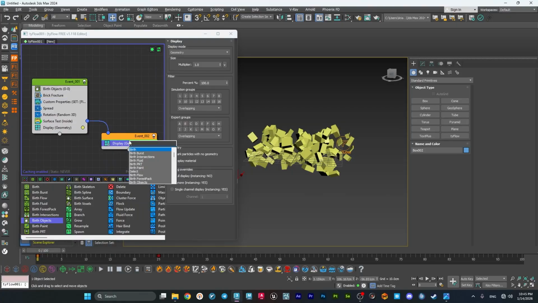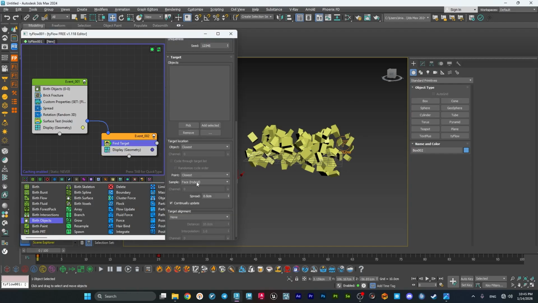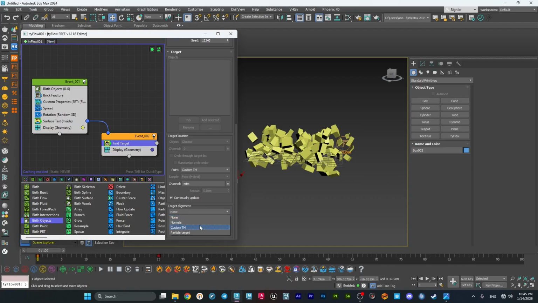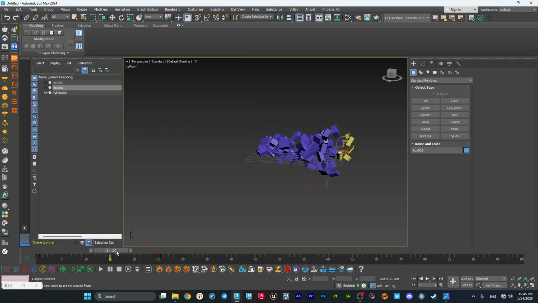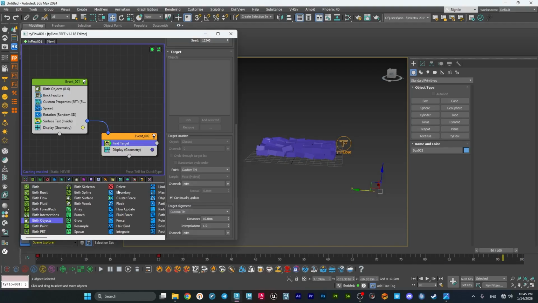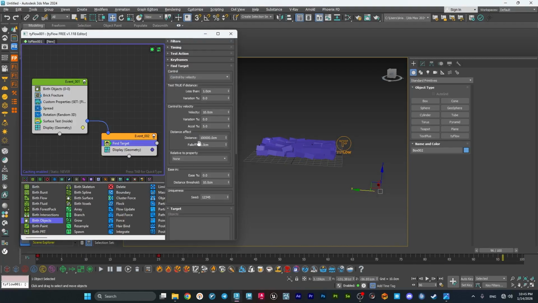And for this one, I'm gonna add a find target, and I'm gonna choose custom TM and choose my MTM, and for the target alignment as well. What's gonna happen is that they're gonna move here until they fit to their position. And what we're gonna do is to maybe tweak these values, maybe like 40, and I don't know, then it's fine. Let's see how it goes.